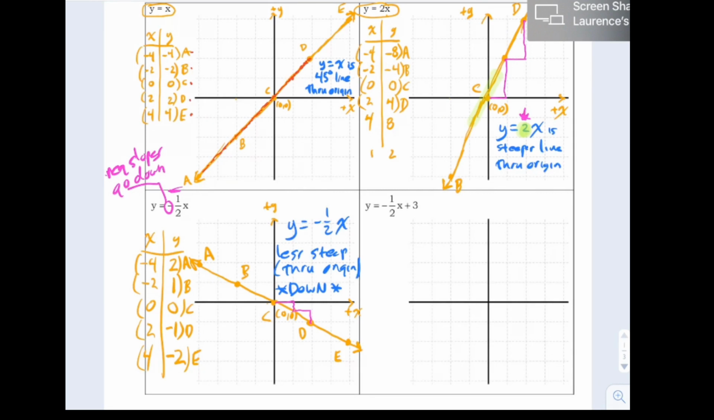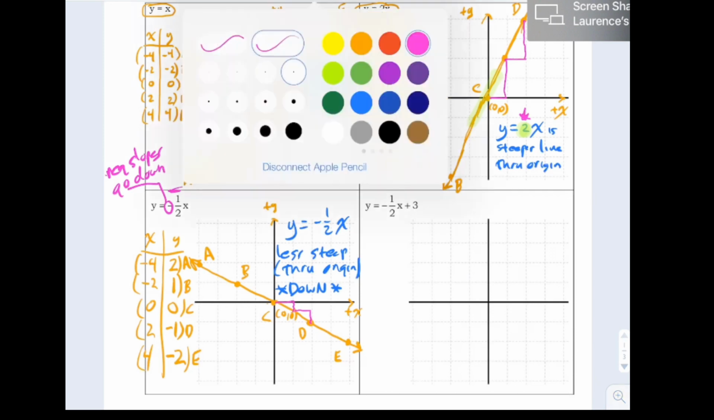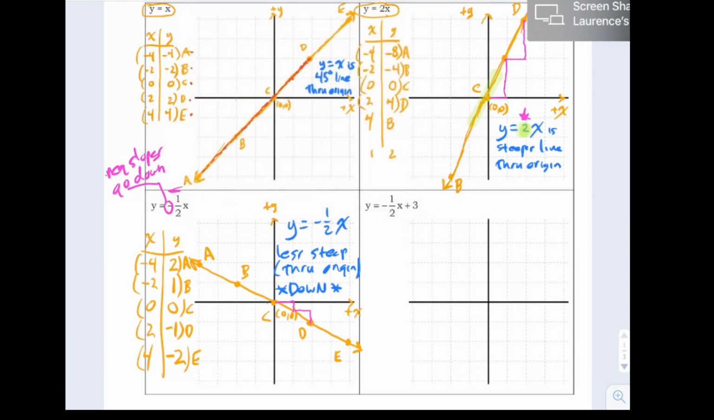We'll define that formally at the top of the next page. First, let's look at this last equation here. Notice we got this y equals negative half x. That's the same as this. It's just that we get this extra thing here with the plus 3. So let's see what happens there.